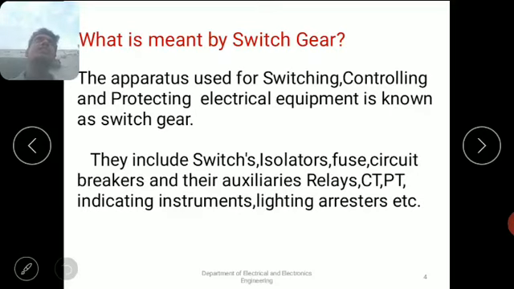We already studied this in the measurement subject, I think. Current transformer and potential transformer. Current transformer is used to measure high values of currents, and potential transformers are also used to measure high values of voltages. And these play a very important role in protecting equipment and protective circuits.